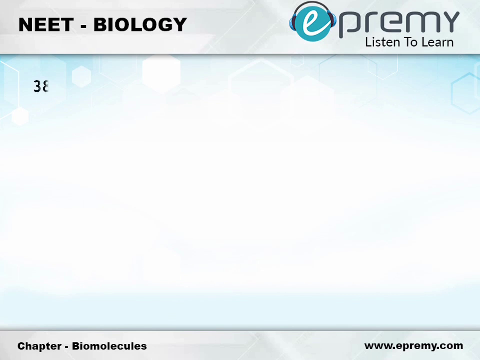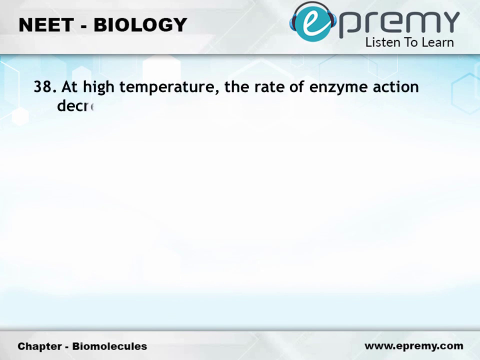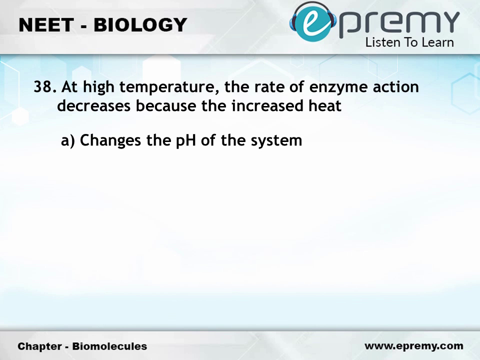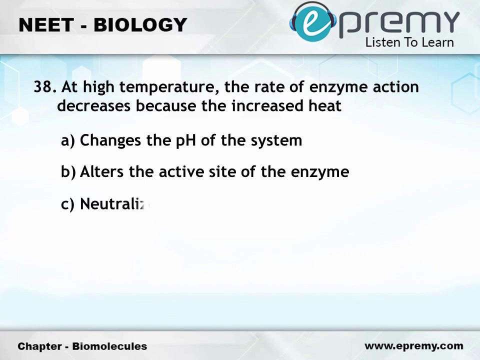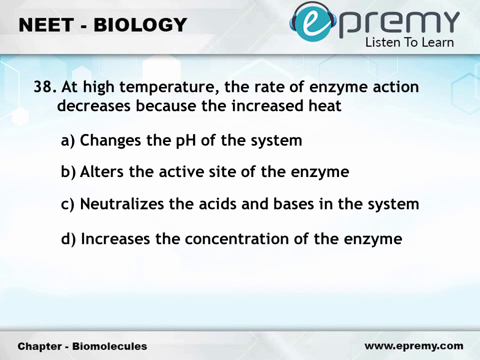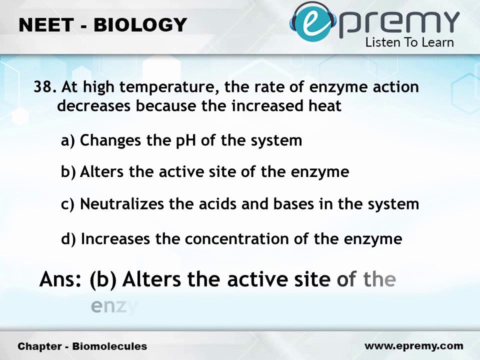Question number 38. At high temperature, the rate of enzyme action decreases because the increased heat. Option A, changes the pH of the system. Option B, alters the active site of the enzyme. Option C, neutralizes the acid and bases in the system. Option D, increases the concentration of the enzyme. The answer is option B, alters the active site of the enzyme.